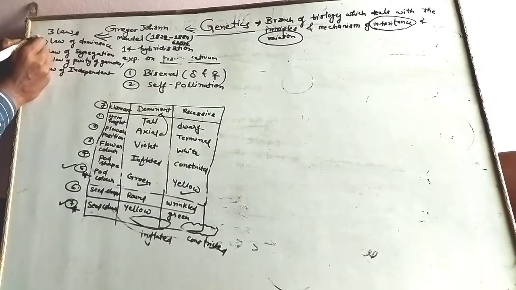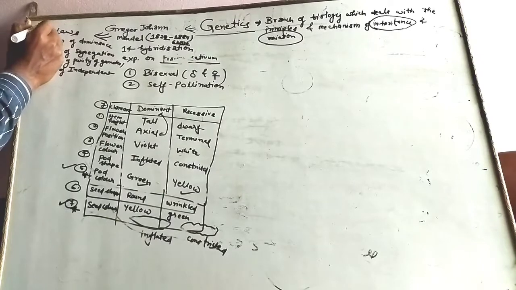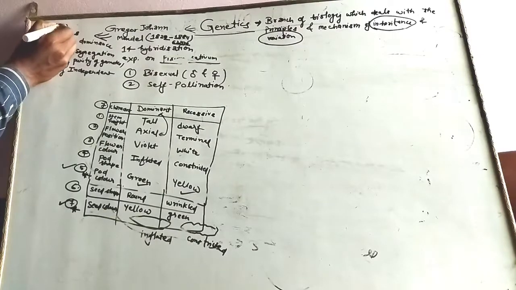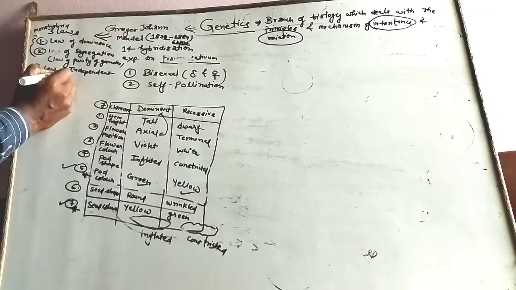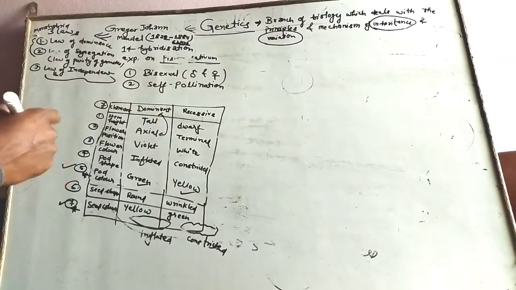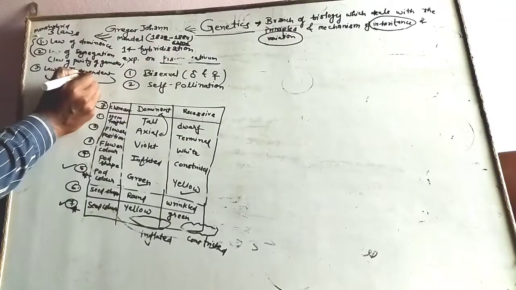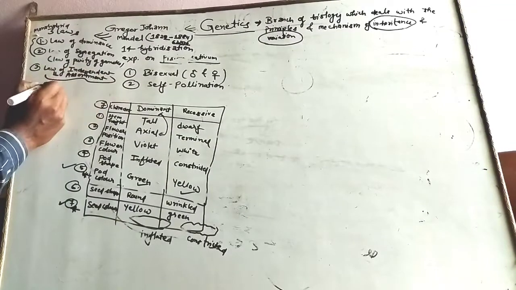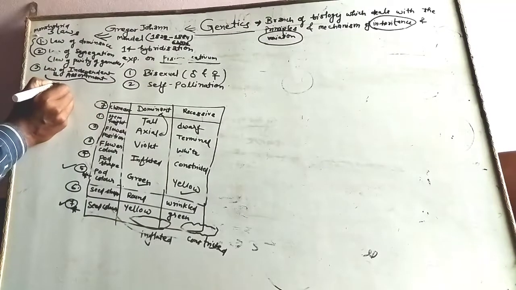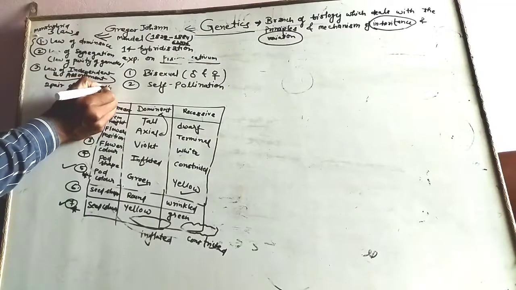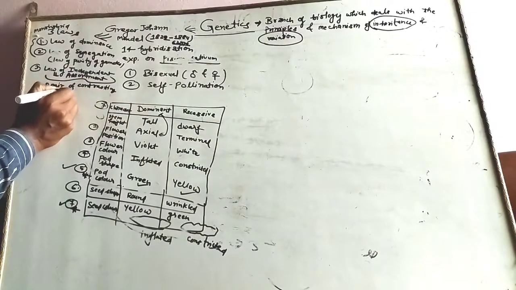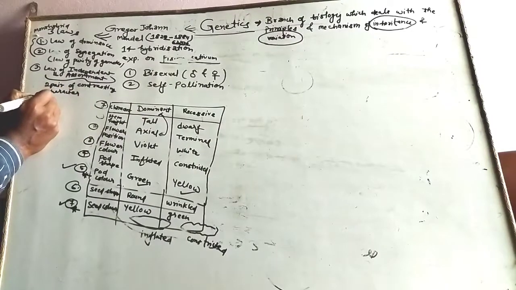These first two cases are for monohybrid cross, meaning involving only one pair of contrasting characters. But in case of the law of independent assortment, it involves two pairs of contrasting characters. That is a dihybrid cross.